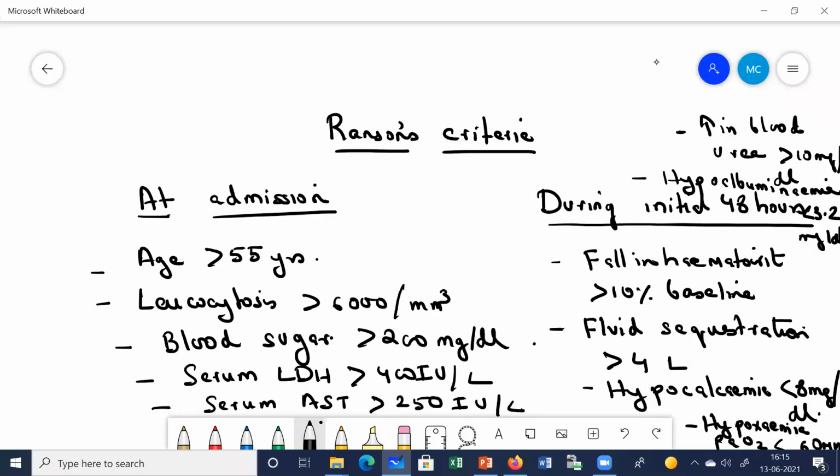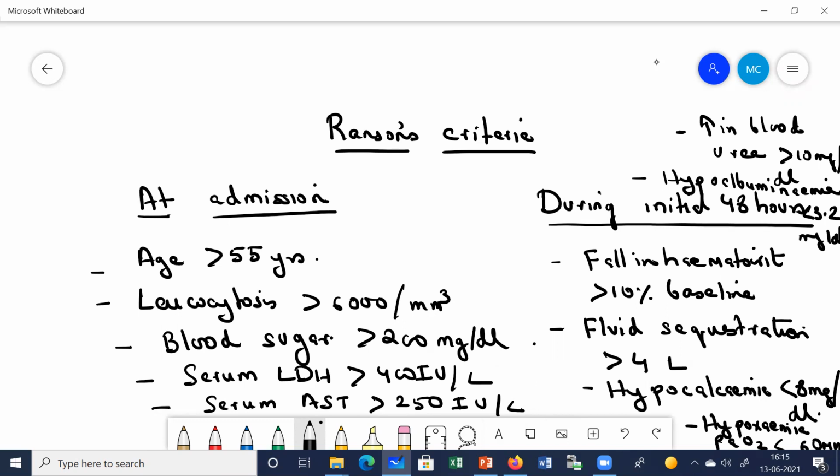Okay, so let us look at this Ranson's criteria. Actually, the main purpose of this Ranson's criteria, remember, it's a prognostic feature. It tells us how much risk is associated. Okay, so with the episode of acute pancreatitis, it has affected the patient. So these are all the risk factors.